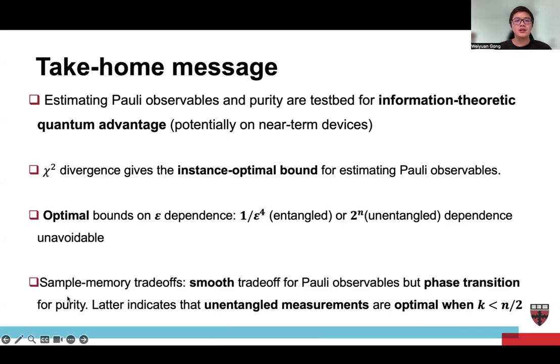And the fourth message is the sample-memory trade-off. We have a smooth trade-off for Pauli observables, but phase transitions for purity test. And the latter just indicates that unentangled measurements are optimal when we have fewer than n over 2 qubits of quantum memory. And that's all for my talk. Thank you for listening.